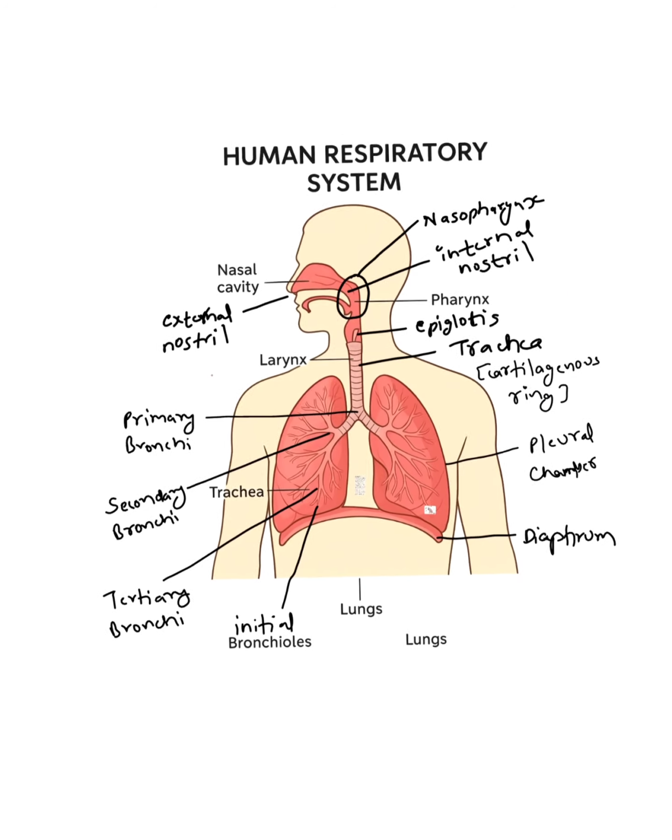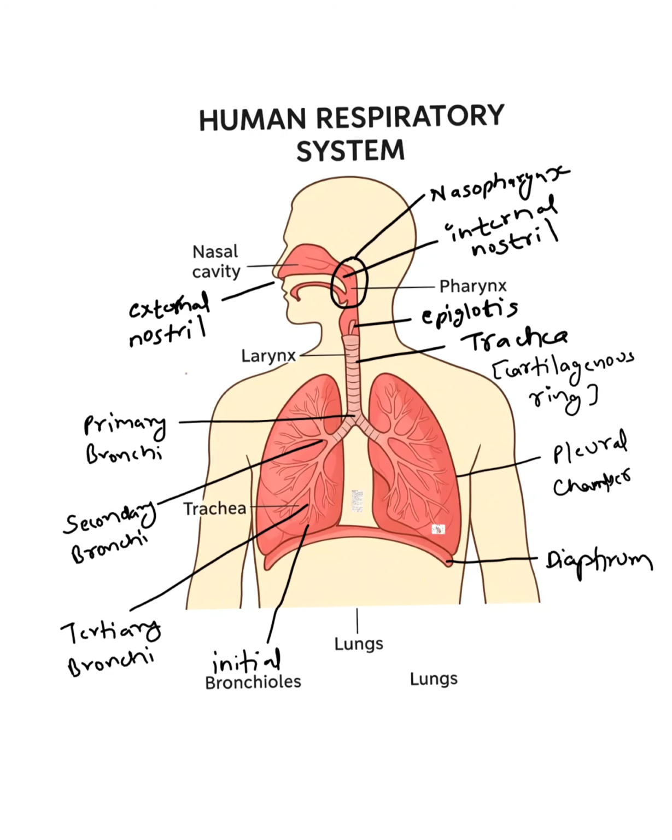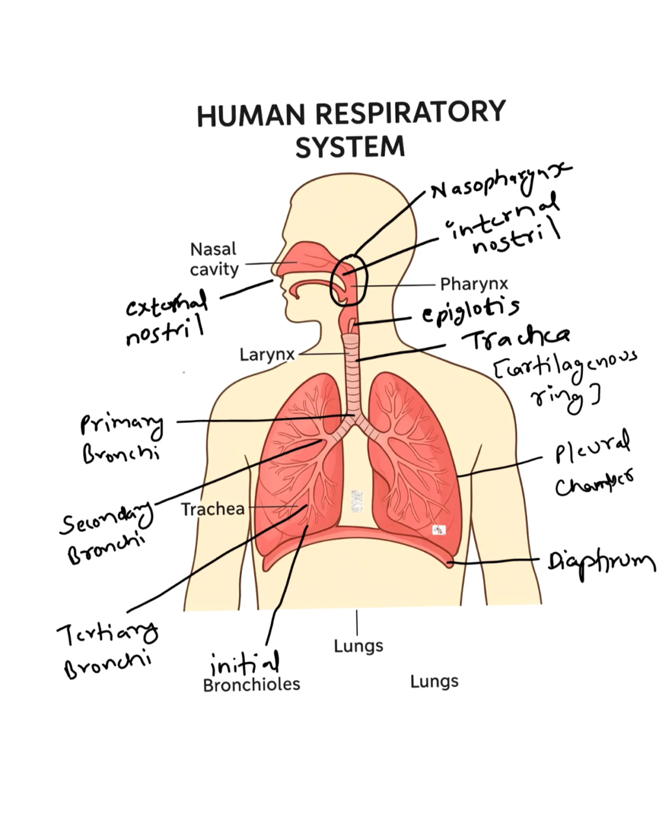Today we will study the human respiratory system, in which we study in detail all its parts, including the conducting and exchange parts, then breathing, which involves inspiration and expiration, exchange of gases between the atmosphere and the lungs, and the detailed structure of alveoli. Exchange of gases occurs at the alveoli. So let's start. So this is the human respiratory system.